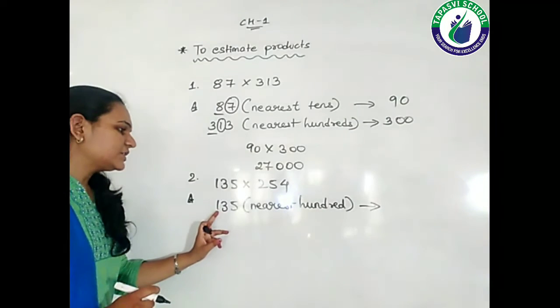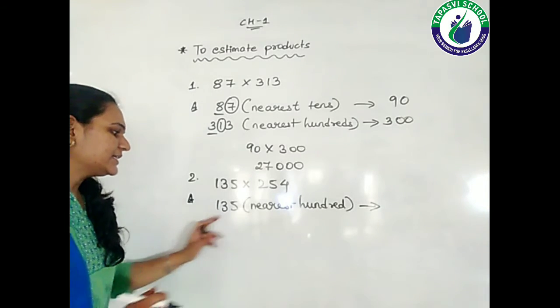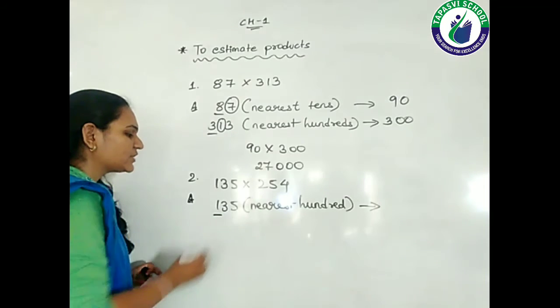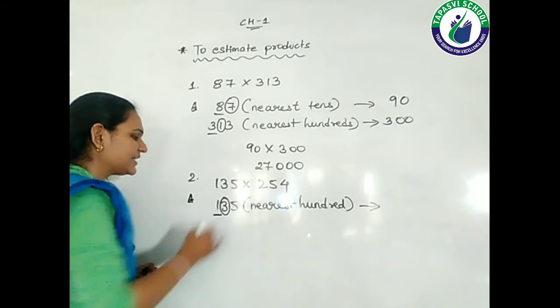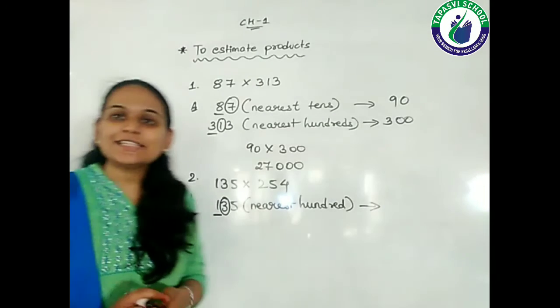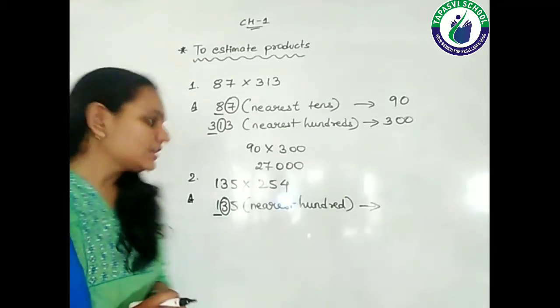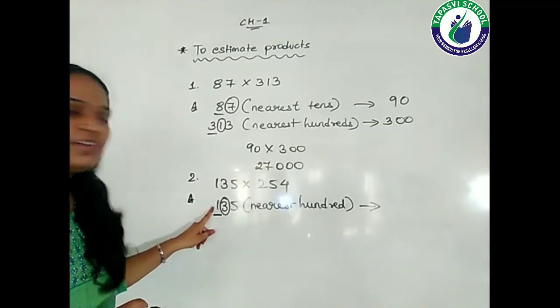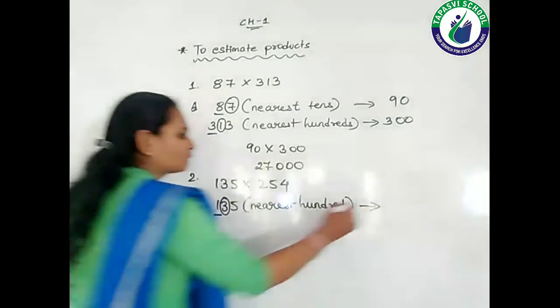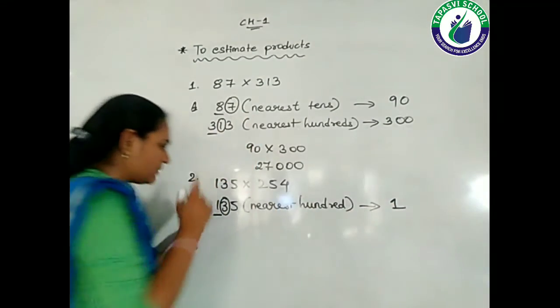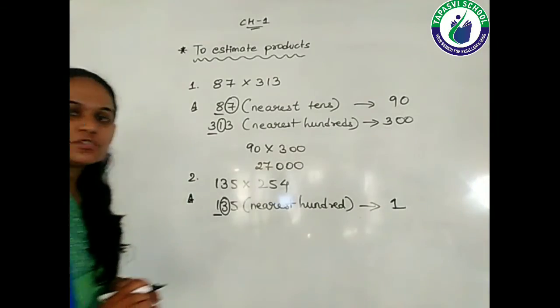Which digit is at the hundreds place? That is 1. And the digit which is going to help is 3, the tens place digit. Now 3 is less than 5, equal to 5 or more than 5? It is always less than 5. So 1 will remain as it is, and the remaining two digits will become 0, 0.